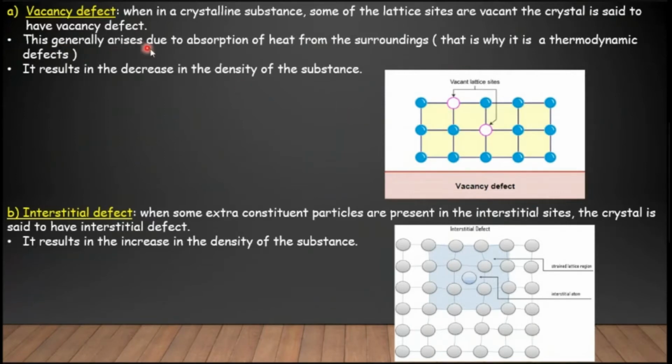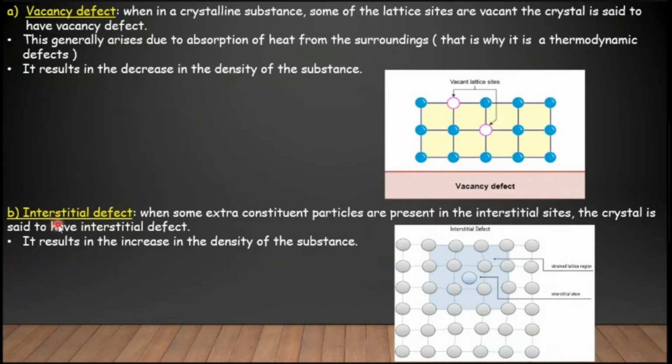This generally arises due to absorption of heat from the surroundings, so it is also called a thermodynamic defect. It results in a decrease in density. What is the consequence of vacancy defect? It is generally asked: the consequence is that it results in a decrease in the density of the substance, because of the loss of atoms, molecules or ions from the lattice site. That is the consequence of vacancy defect.